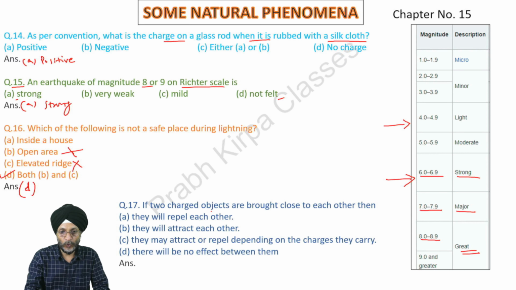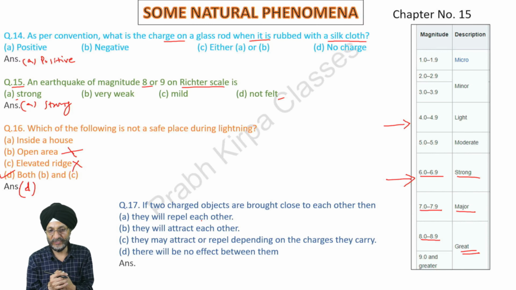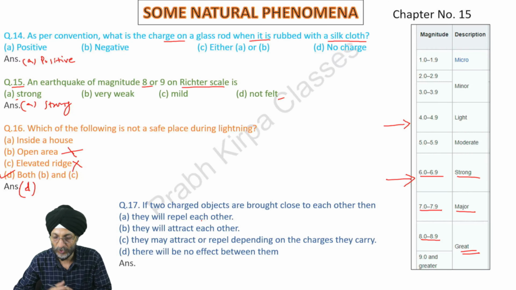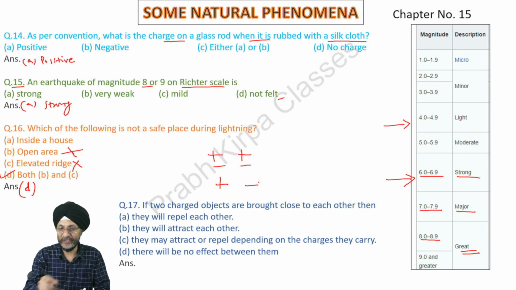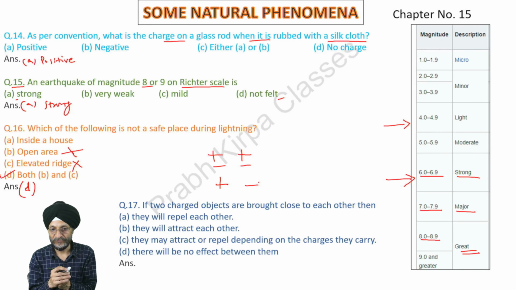Next, if two charged objects are brought close to each other, what will be the likely consequences? Will they attract each other, repel each other, or will there be no effect? Here we have not been given whether the charged objects are of the same charge or different charges.